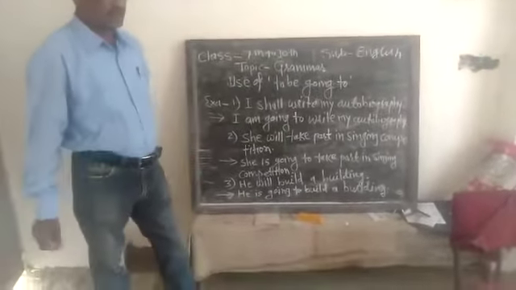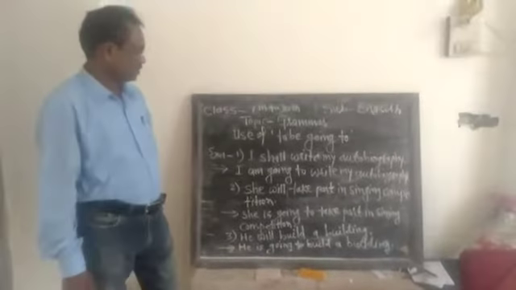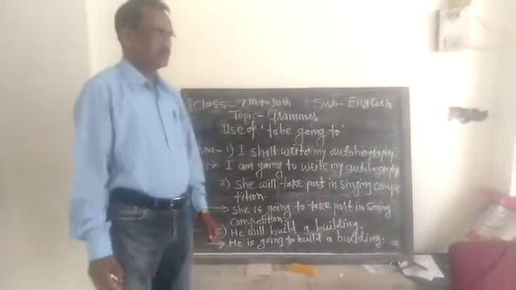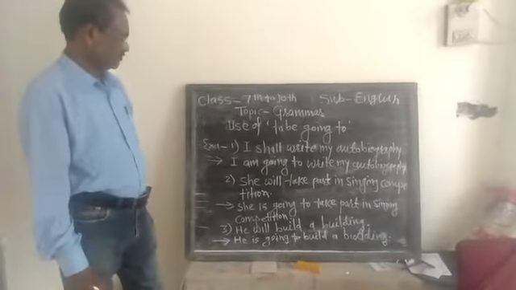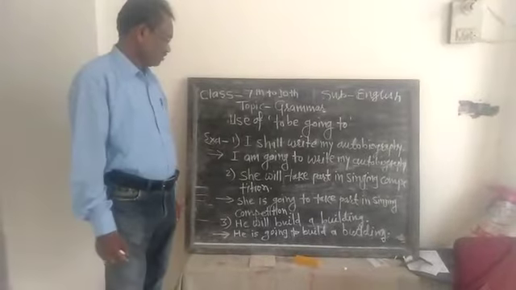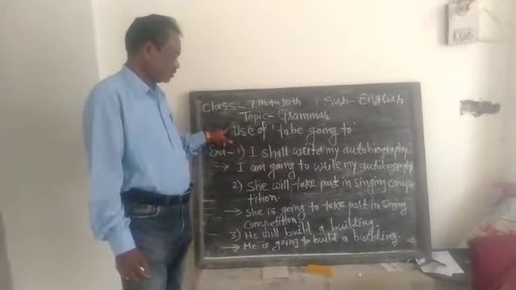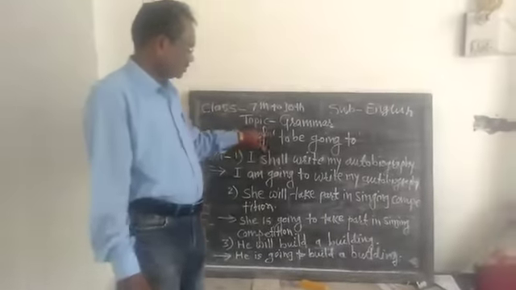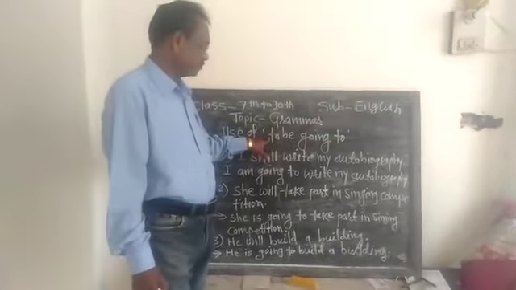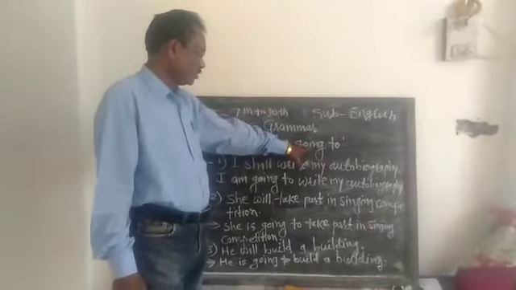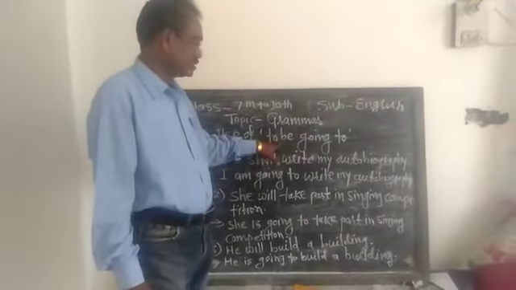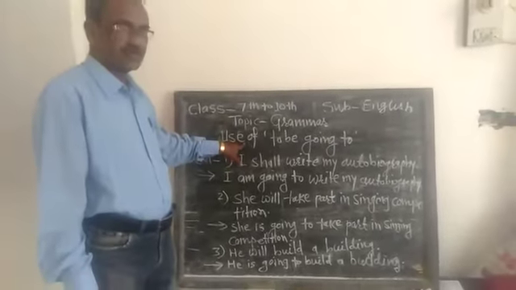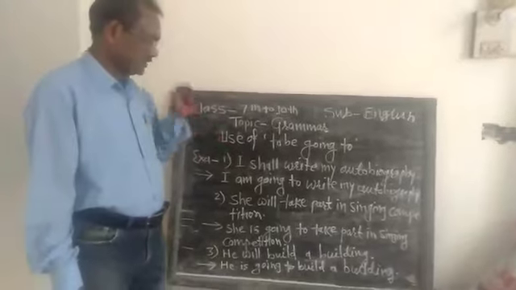Today our topic is very new for you. Actually, it is a grammatical part, but its use is very rare. Today we are going to learn about the use of "to be going to". Actually, "to be" is the to be's form. Before "going to", we have to use the to be's form, and the to be's form can be used according to the subject of the sentence.